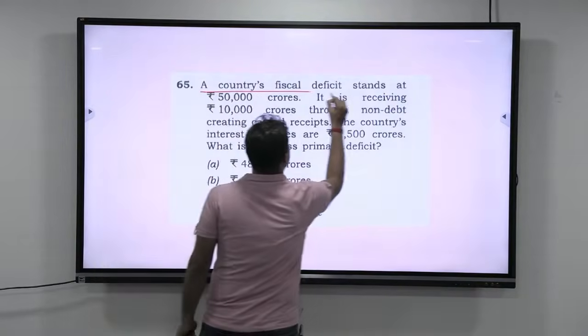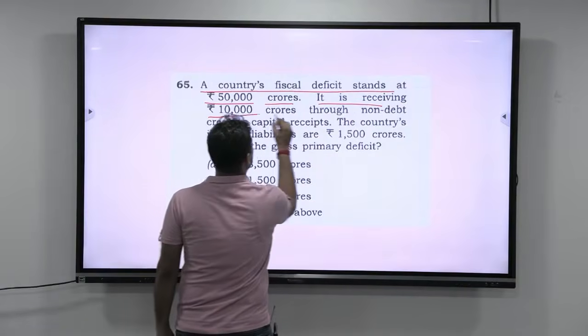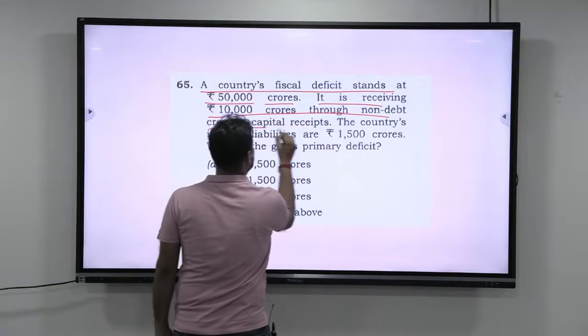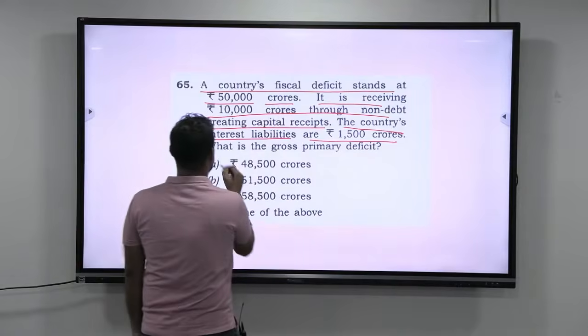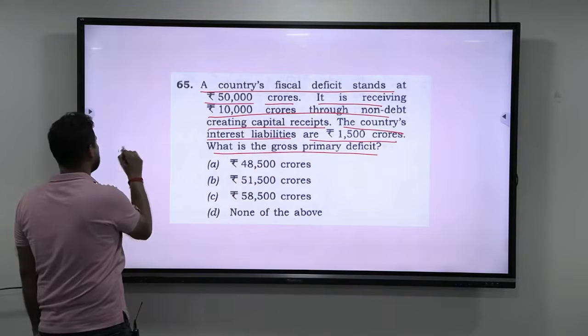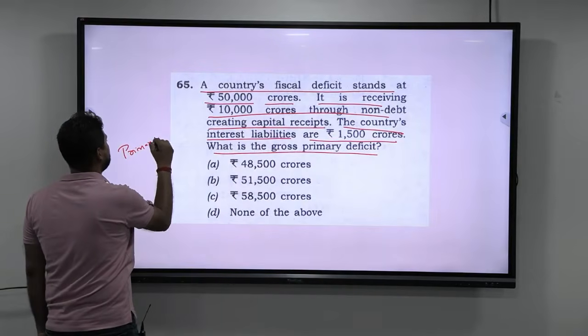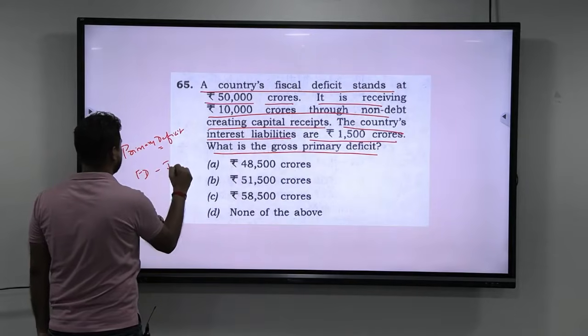A country's fiscal deficit stands at 50,000 crores. It is receiving 10,000 crores through non-debt creating capital receipts. The country's interest liabilities are 1,500 crores. What is the gross primary deficit? Okay, we already know what primary deficit is. Primary deficit is nothing but fiscal deficit minus interest payments.